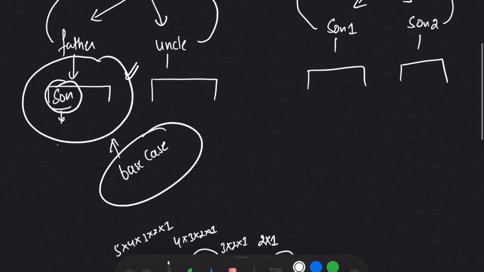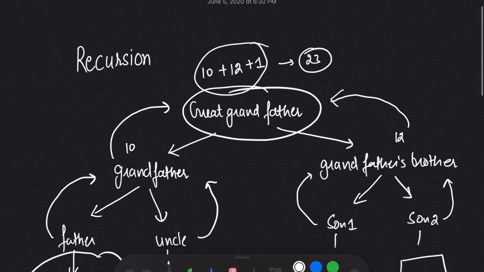So this was the concept of recursion. I hope you understood the concept.